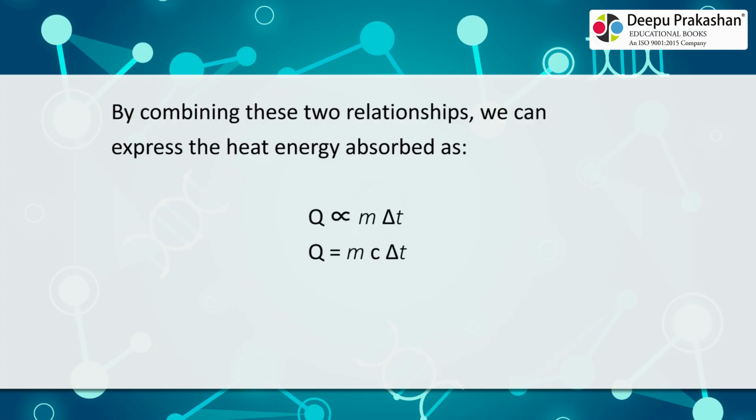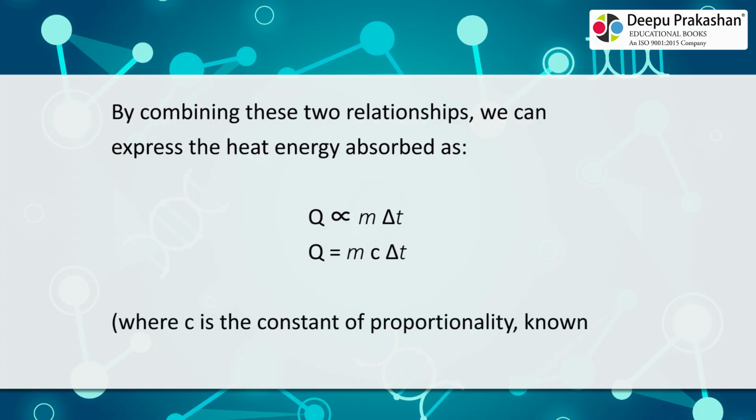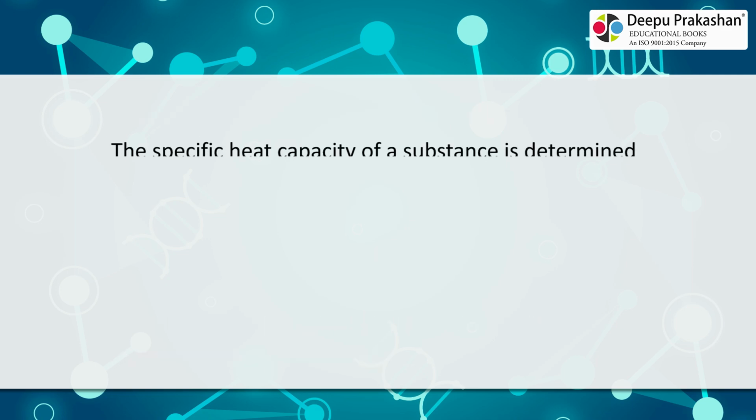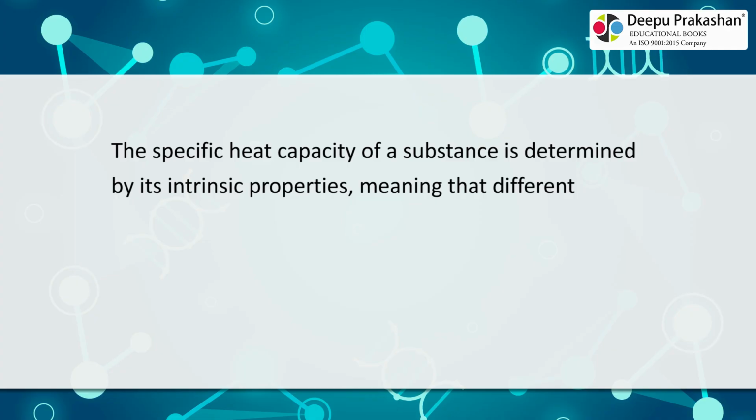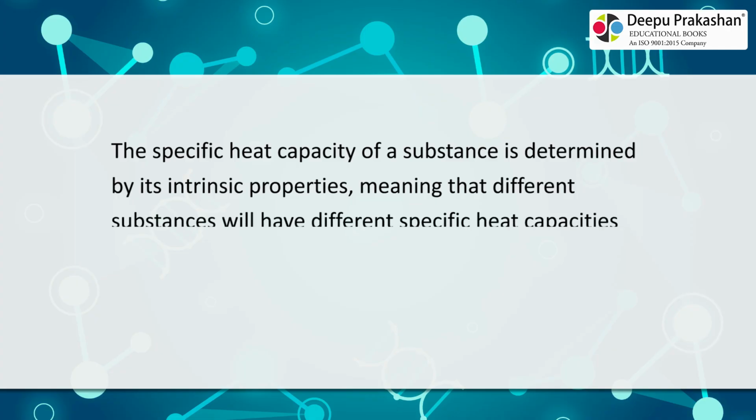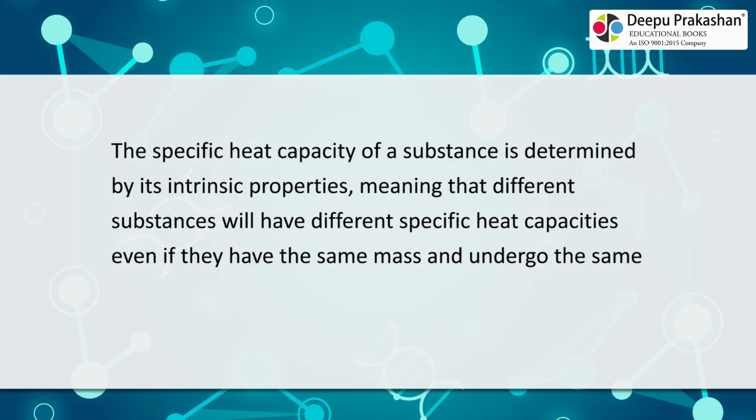Q is equal to mc delta T, where c is the constant of proportionality, known as the specific heat capacity. The specific heat capacity of a substance is determined by its intrinsic properties, meaning that different substances will have different specific heat capacities even if they have the same mass and undergo the same temperature change.